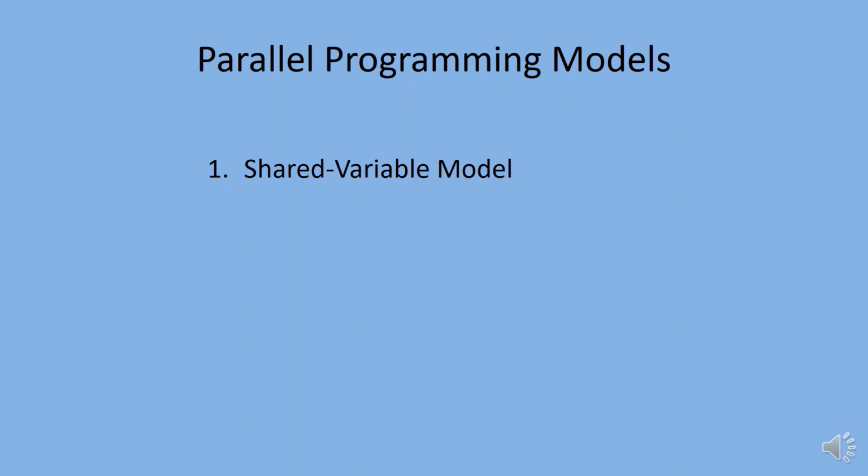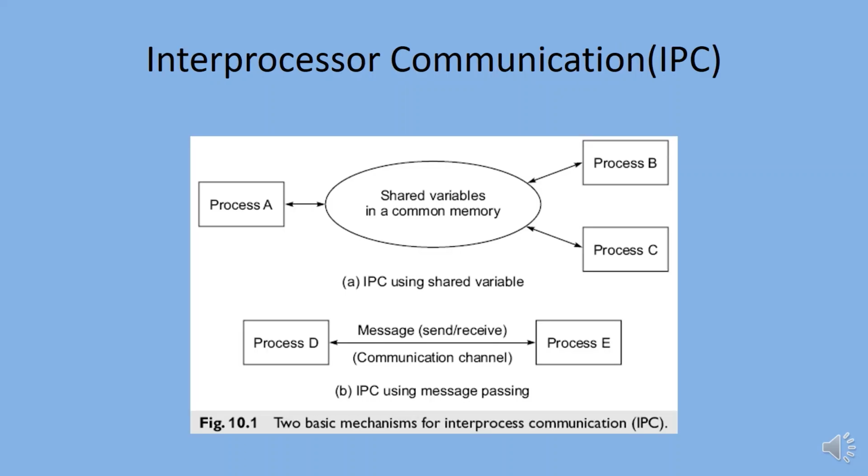To ensure orderly interprocessor communication, a mutual exclusion property requires that a shared object must be shared by only one process at a time. The diagram shows the two basic mechanisms for interprocessor communication.